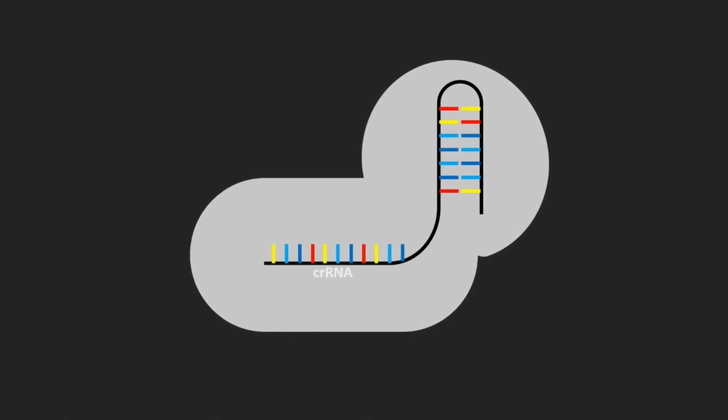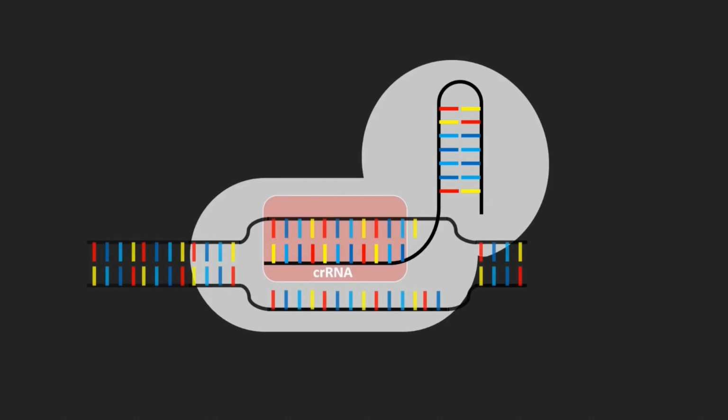The protein is able to do so by recognizing the phage DNA with the help of the cRNA, which fits perfectly to the sequence of the phage DNA. So as soon as the right DNA sequence enters the cell, the CRISPR Cas system recognizes the sequence and binds to it. In the process, the DNA unwinds and is cut.